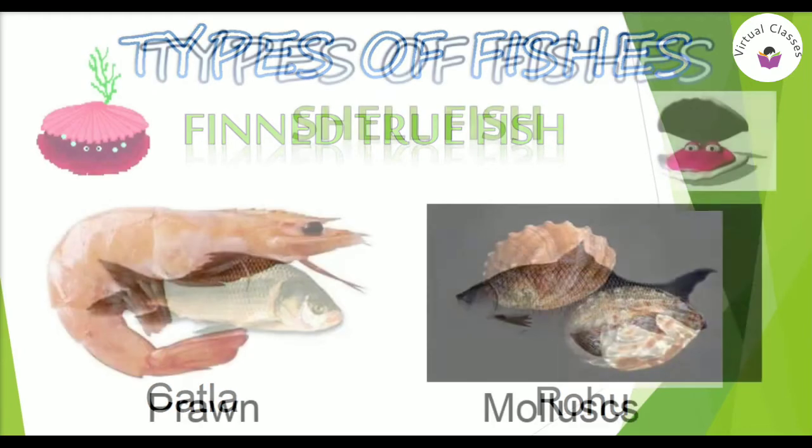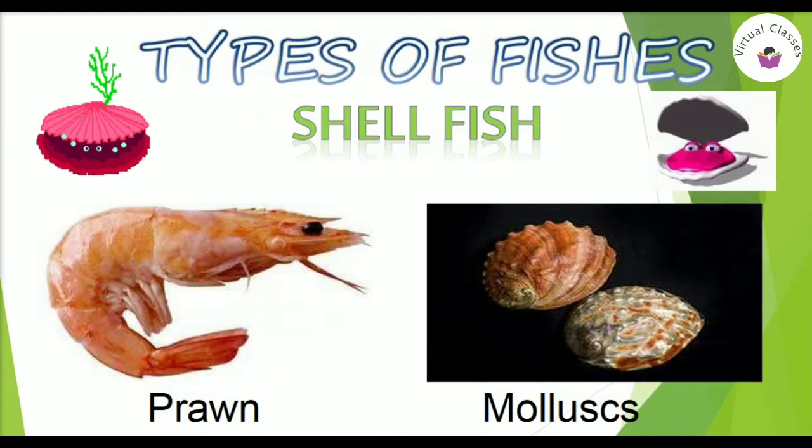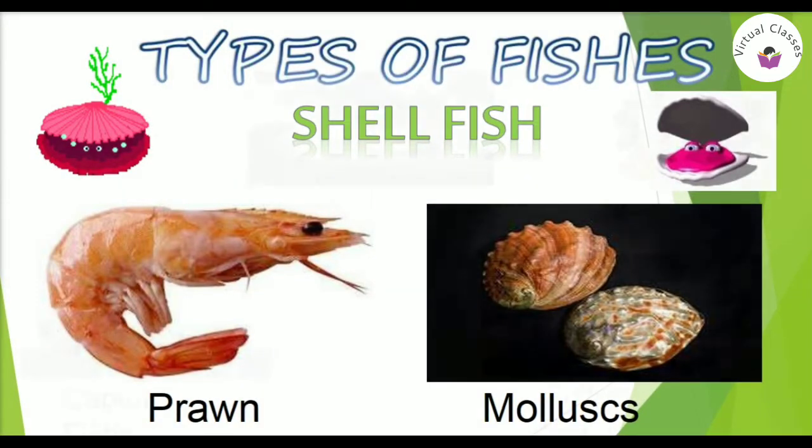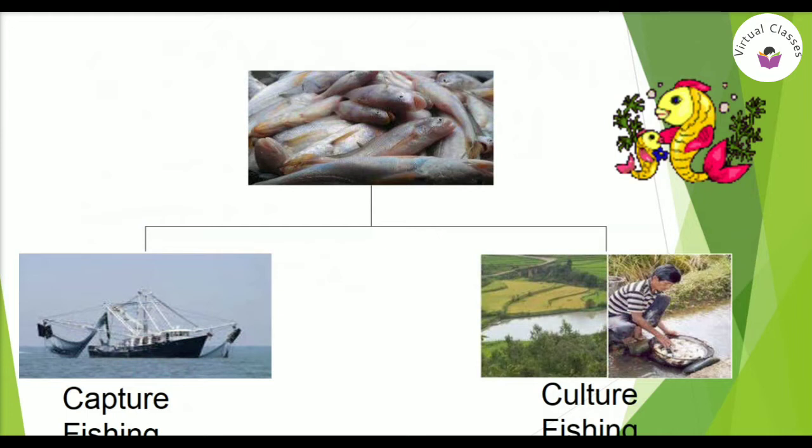Now let's move towards the next type of fish, that is shellfish. Shellfishes are those fishes that have an external skeleton or exoskeleton. Examples of shellfishes are given below. First is prawn and second is mollusks. Now as you can see, fish farming can be done in two ways.